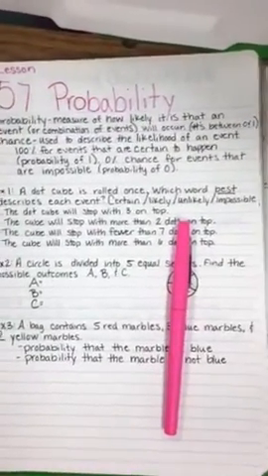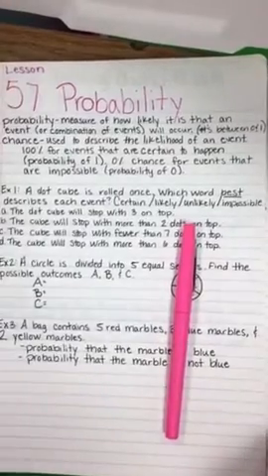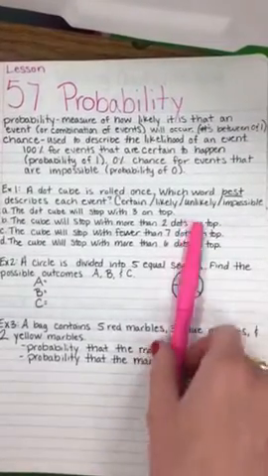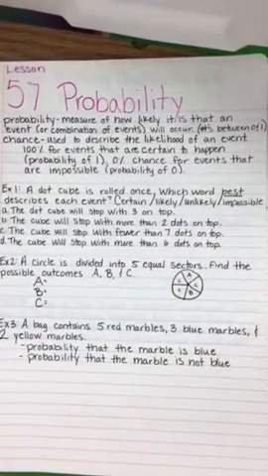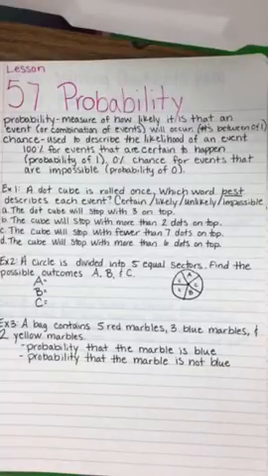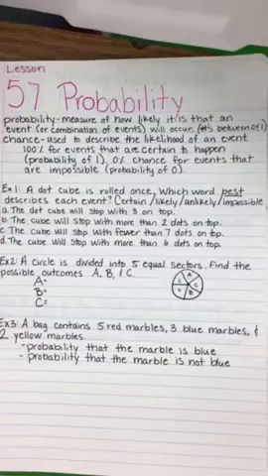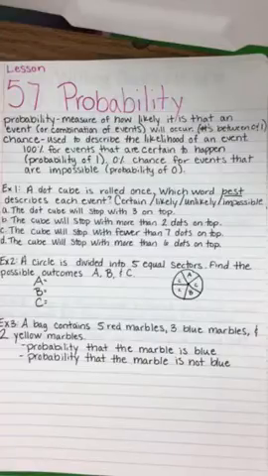There we go. Lesson 57, probability. Probability is the measure of how likely it is that an event or combination of events will occur. And it is a number between 1 and 0.